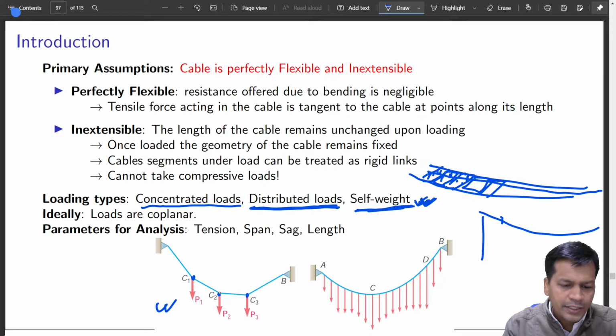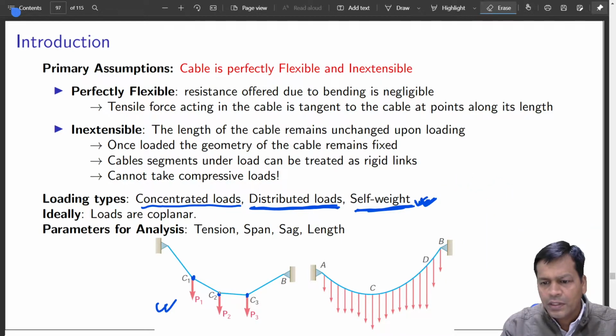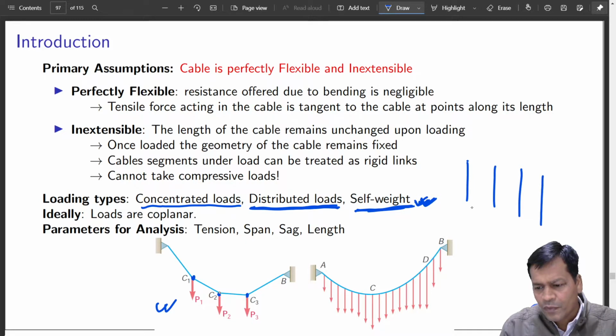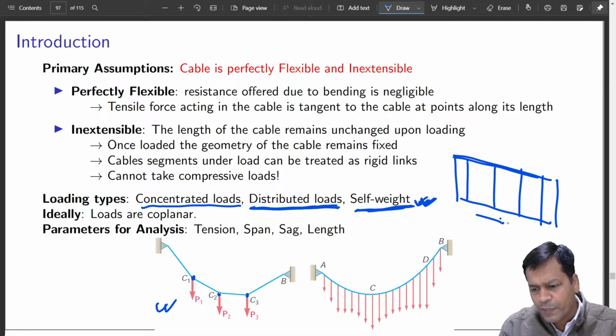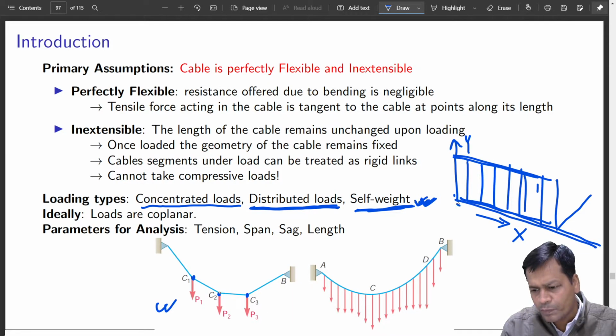Ideally, loads are coplanar. Coplanar here, I mean all the loads which you see, which are supporting the bottom one, this whole of this lies on a plane. If this is x, this is y, there is no load that goes along that direction. So all the loads that come on this rope segment, if the bottom one is the rope, this is the rope or cable.